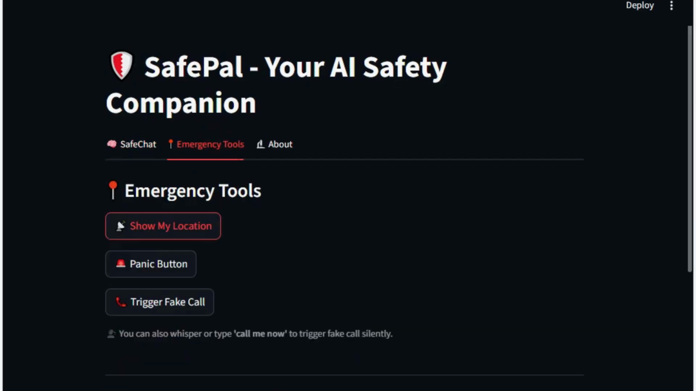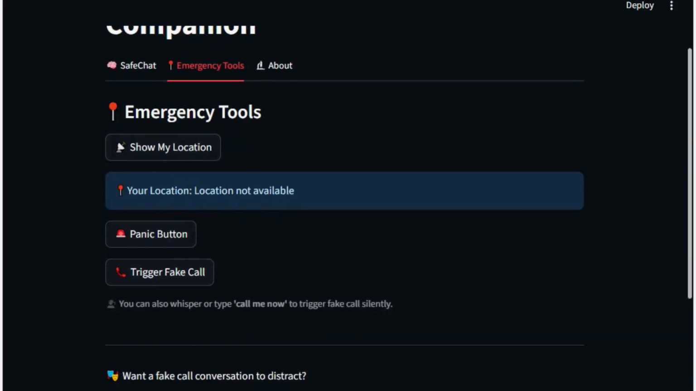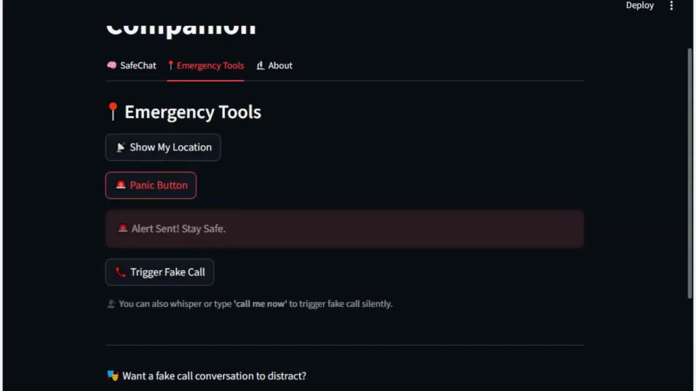And next, the emergency tool. This emergency tool has 3 buttons. Show my location. This button shows the location of the user. Then the panic button. Here we have added a fake call button. Then the panic button you can press, show alerts and stay safe.